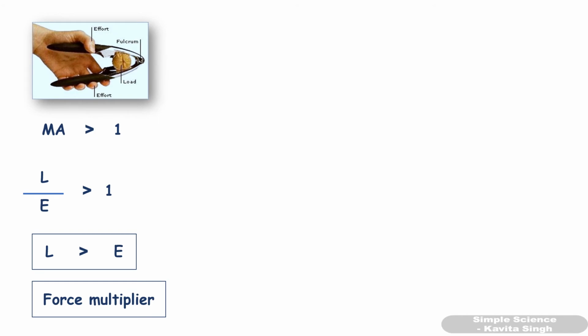For example, a nutcracker is a force multiplier because you cannot break this nut using your hands just like that. You use a nutcracker. So by applying less effort, you can break this nut.